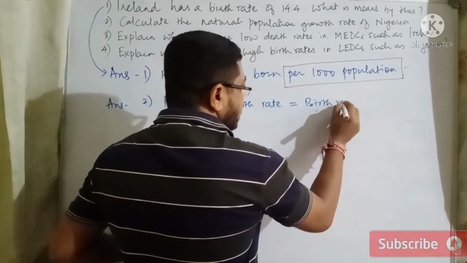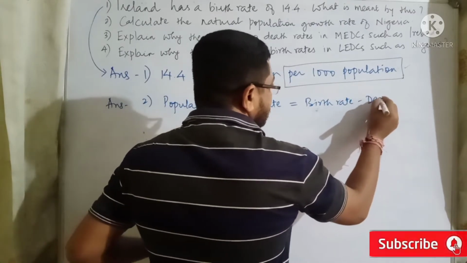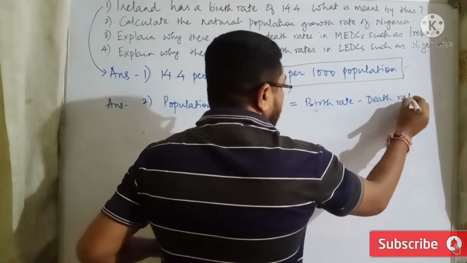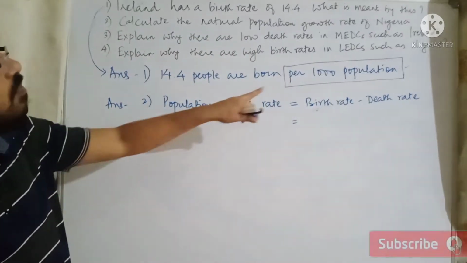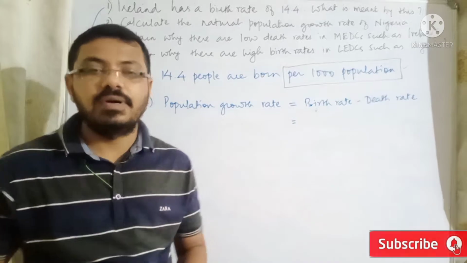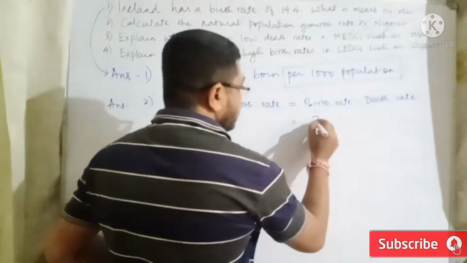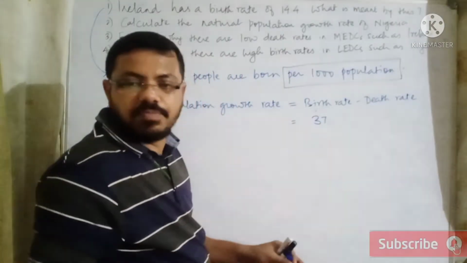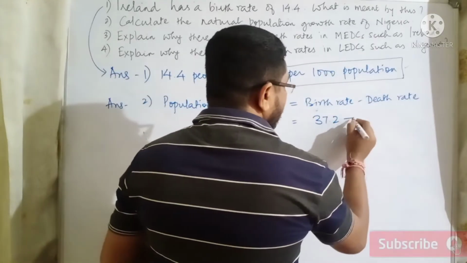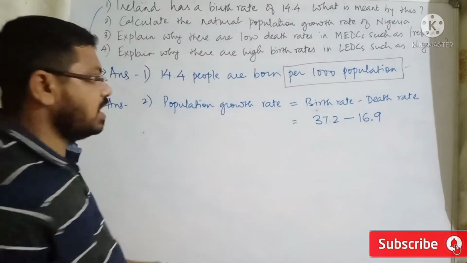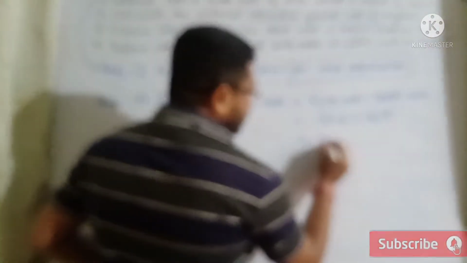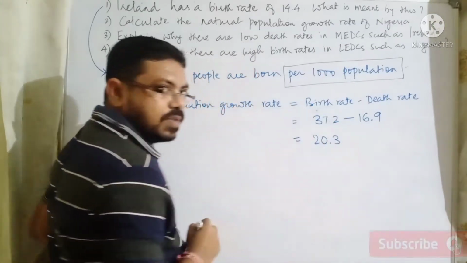The formula is birth rate minus death rate. Right, now put up the data. So what is given for Nigeria? Nigeria's birth rate is 37.2 minus 16.9.